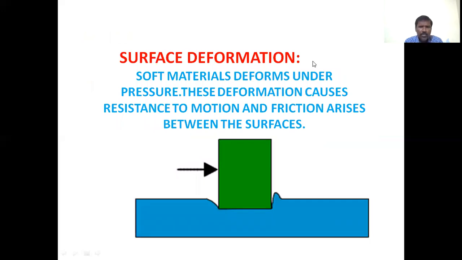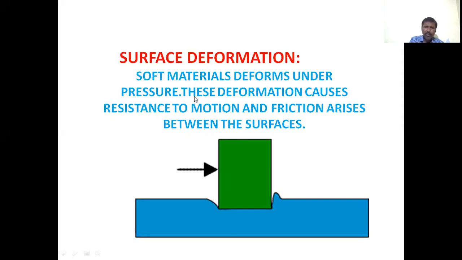Surface deformation. To deform is to change shape, and that is also one of the causes of friction. How does surface deformation occur? Surface materials deform, that is, soft materials deform under pressure. This deformation causes resistance to motion, and friction arises between the surfaces.